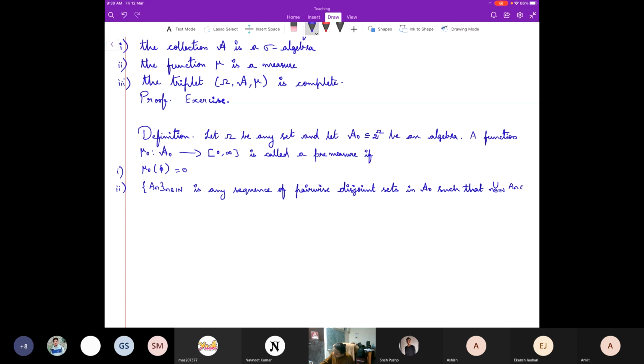So whenever such a thing happens in a naught, then mu naught of the union is equal to the sum of the individual.